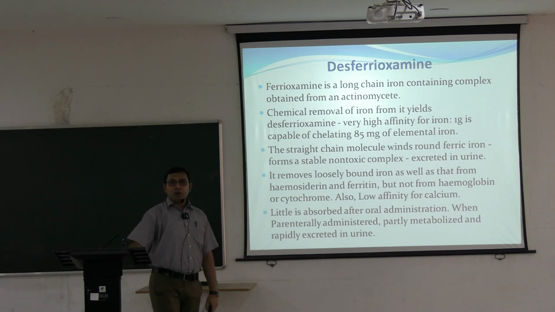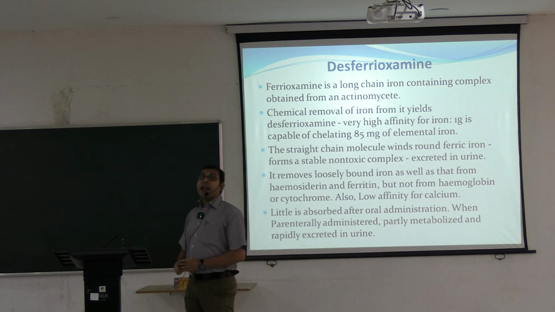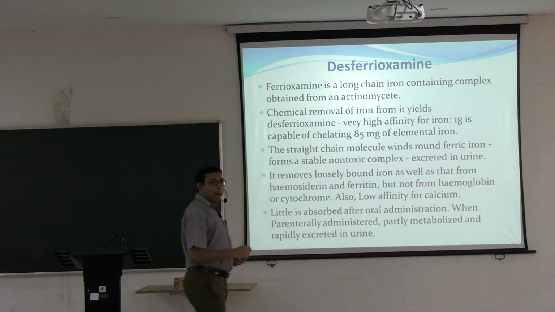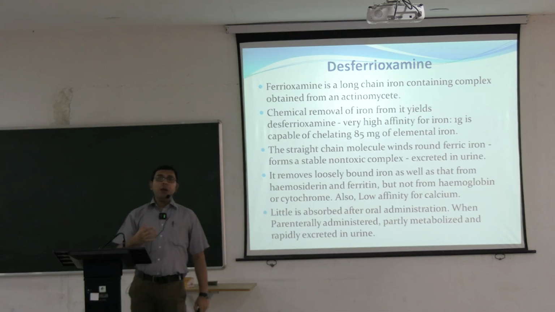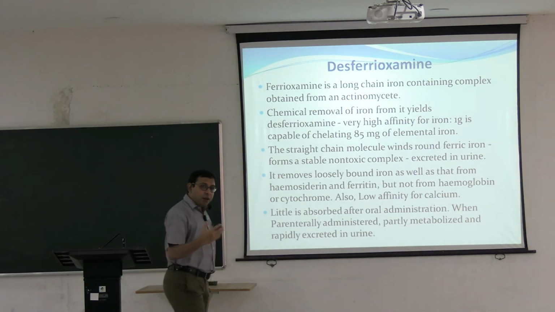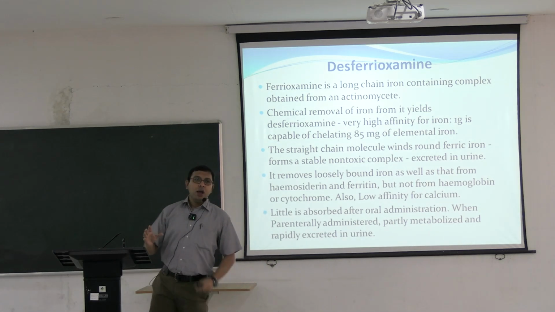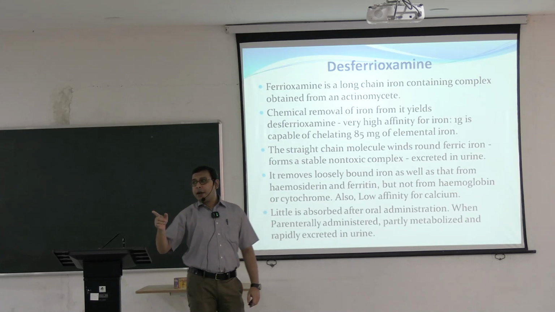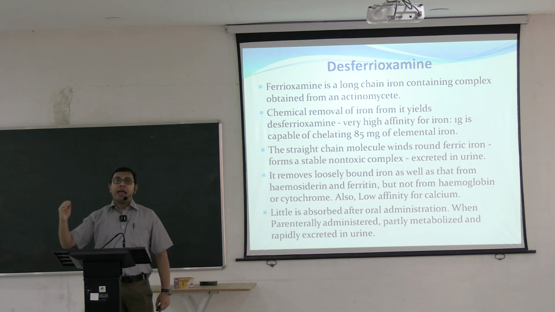Now coming to the three drugs that are mainly used in iron poisoning. This free iron poisoning mainly occurs in thalassemia, which you have already read about in pathology. In thalassemia, we usually have to give repeated blood transfusions. When we give repeated blood transfusions, there is always a chance of iron toxicity. Free iron will be deposited in our body, which will be problematic. So for this, three drugs are usually used to chelate this excess iron.